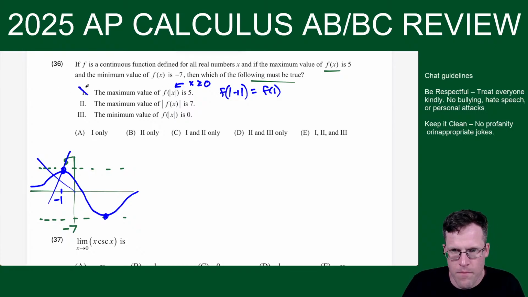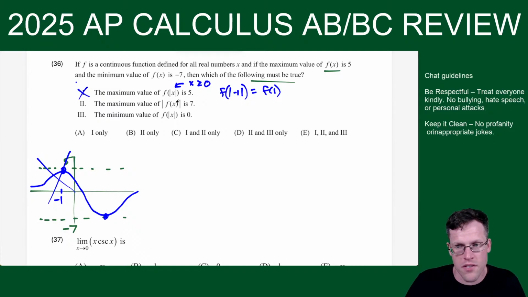I could eliminate this because if the maximum value occurs on the negative side of the x-axis, we have to eliminate this part of the graph. Everything just gets mapped to this now. It turns this into an even function, something like this. We're only allowed to work with whatever was on the positive side of the x-axis. So that's the concept here. So Roman numeral 1 is out.